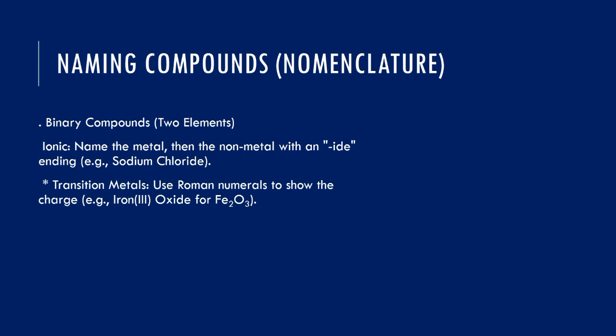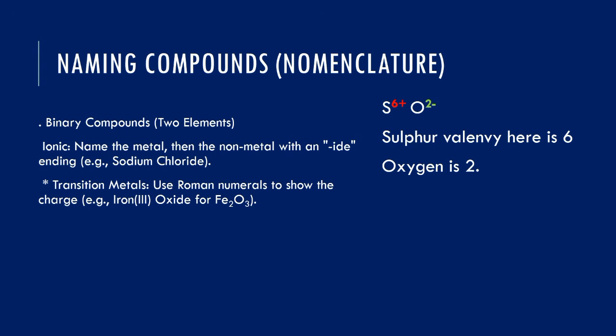For instance, iron 2 oxide, iron 3 oxide, copper 1 oxide, copper 2 oxide, sulfur 6 oxide. This tells us that the oxidation state of sulfur here is 6. We know that oxygen is already minus 2. If I want to rewrite, this is going to be S power of 6, O power of 2. That is, the valency of sulfur in this compound is 6, and the valency of oxygen in this compound is 2. By crisscross, as you can see, we will have S2O6. But 2 and 6 can still be divided by a common number. So 2 divided by 2, we're going to have SO3.